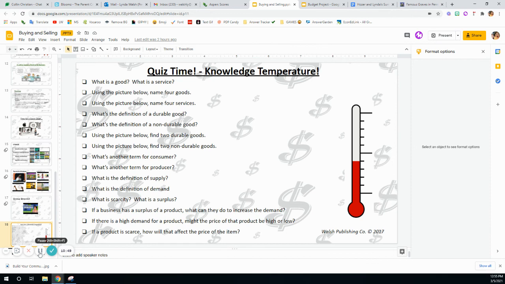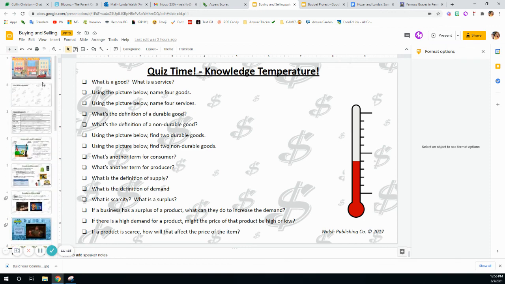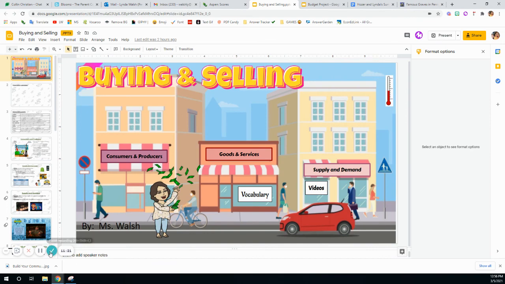What's another term for consumer? How about producer? What's the definition of supply and demand? What is scarcity? What's a surplus? If a business has a surplus of a product, what can they do to increase the demand? If there is a high demand for a product, what might the price of that product be, high or low? And if a product is scarce or there's not enough of it, how will that affect the price of the item? Make sure that you rewatch this video if you do not understand the concepts, and good luck on the quiz.